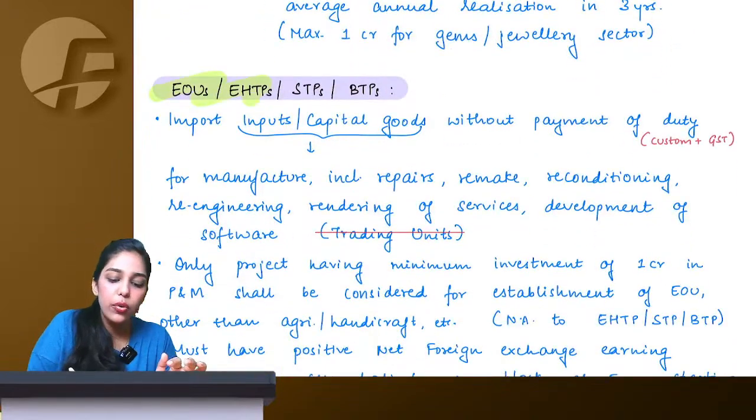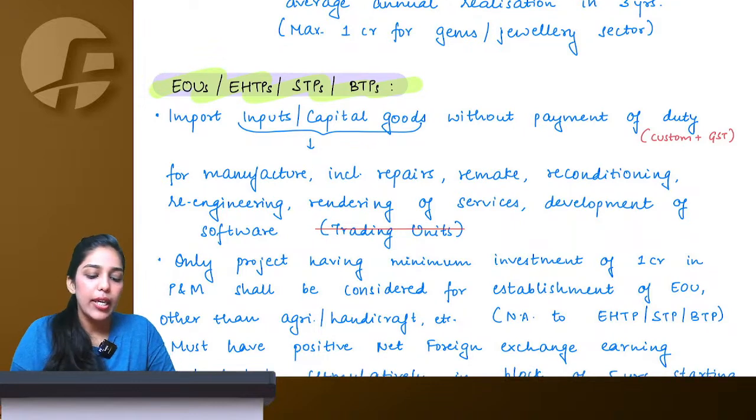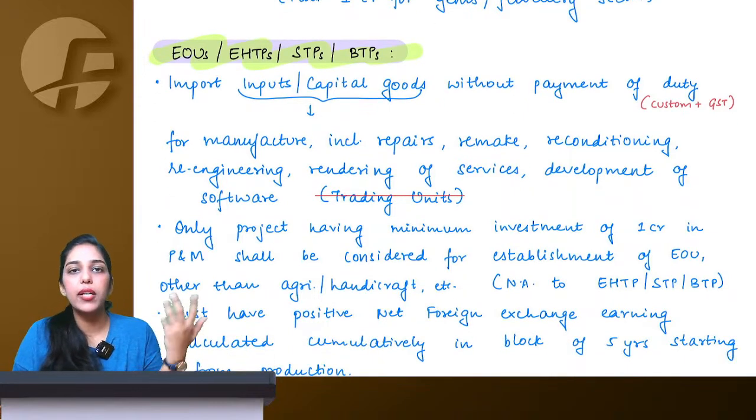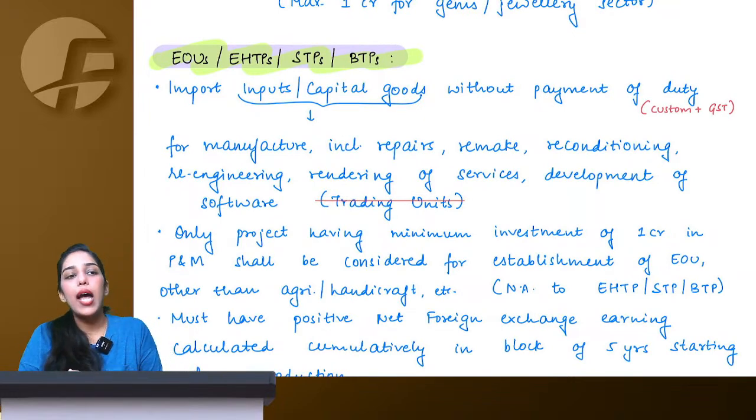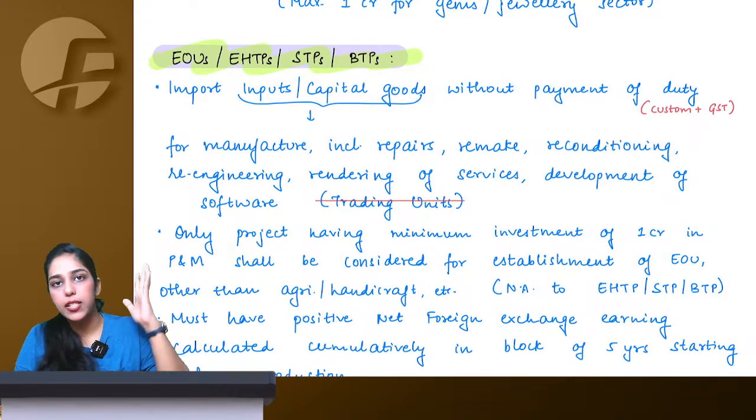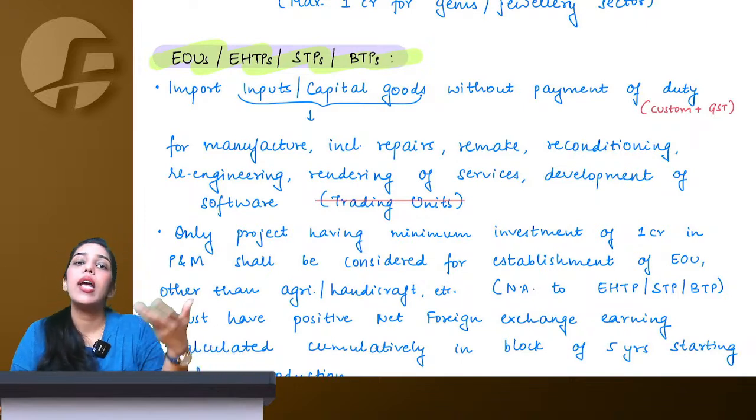Now, EOU, EHTP, STP, BTP, very much simple and not very much important also. EOU, export oriented units, hardware technical parks, software technical parks, biotechnical parks. So, what these people do, they are as such involved only in exports. Means if I am a software technical park, I will be engaged in export of softwares.